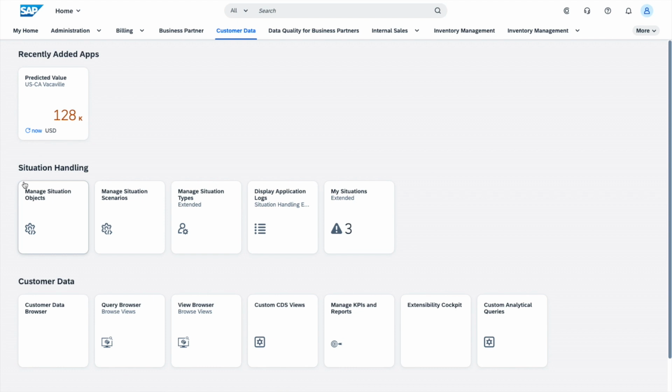But essentially, the first thing is that you need to go and define your situation object. And the situation object is going to be a business object. In other words, the sales order is a business object, or a procurement, purchasing contract. That's another kind of business object.